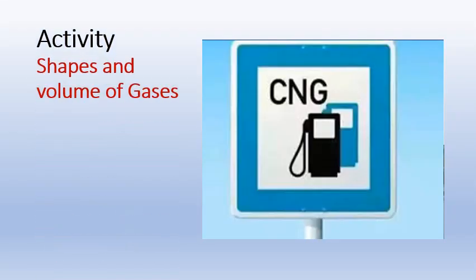Now we'll go for the activity for the gases. We'll observe the shapes and volumes of gases. First of all, we'll take CNG gas. Have you heard the name CNG? Yes, CNG, compressed natural gas. These gases are nowadays used in automobiles. It is a very low-pollutant, colorless gas, and it is very useful also.